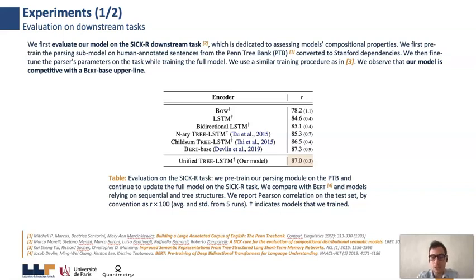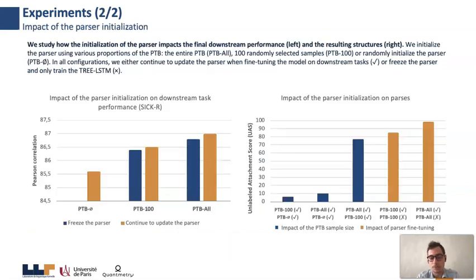For this specific example, we pre-train the parser module on human annotated sentences from the Penn Treebank. And then we fine-tune the parser and the tree LSTM jointly using the downstream supervision. We show that our model outperforms models that are relying on weaker underlying structures, and we are even close to BERT base, although it was trained on vast corpora.